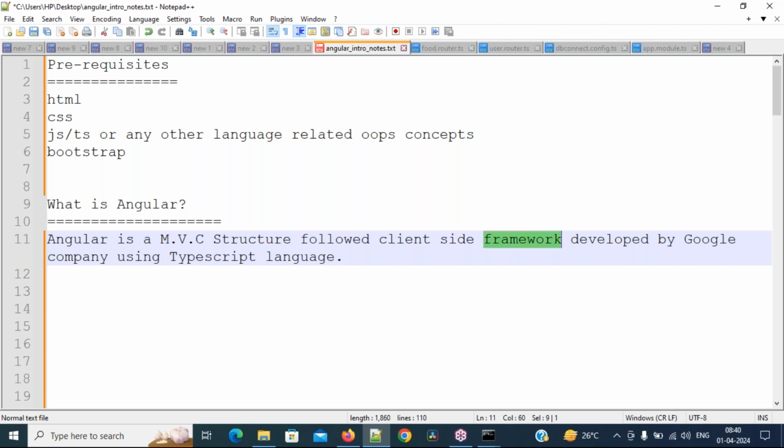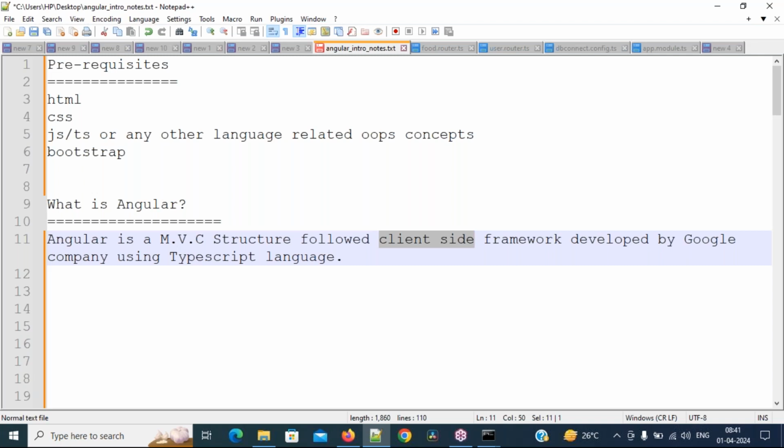Nowadays, everybody uses either frameworks or libraries to develop applications. Why are they using them? This is the point I want to discuss with you. Then we will go to the TypeScript related information. First of all, what is the difference between client side technologies and server side technologies?